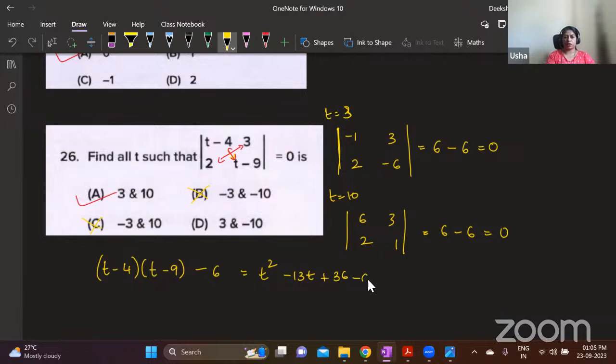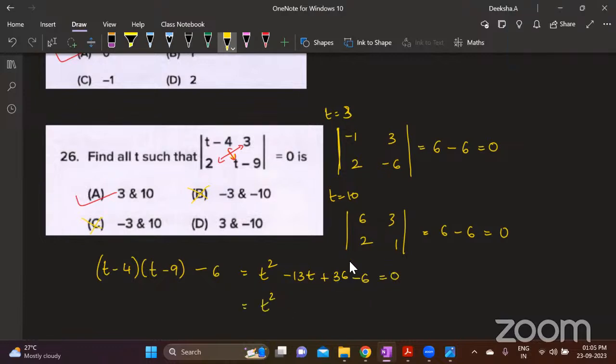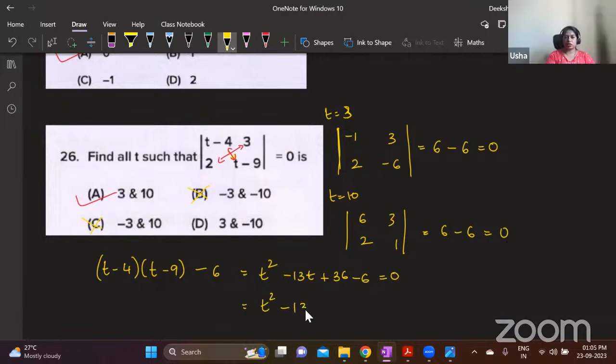And then this is minus 6. Okay. So you will get t square minus 13t plus 30 equals to 0. Now you can do factorization. You need to get 30 by taking 2 numbers, and this is plus. So both the numbers that you choose should be plus or should be minus. And here we have minus.